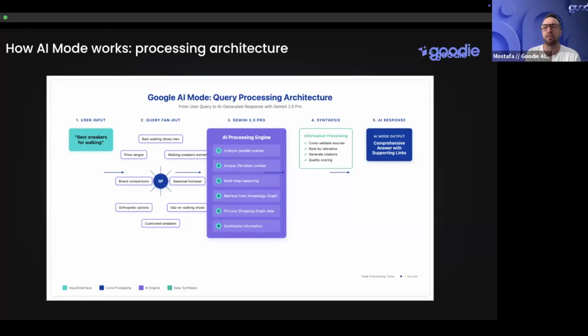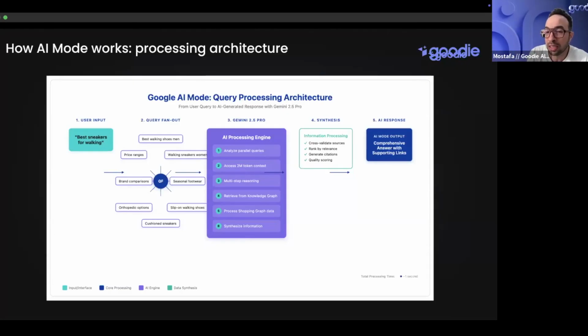And then we have what we call query fan out, where essentially this query is being turned into subtopics. So you take a topic and you turn it into a bunch of subtopics, and then you start firing a bunch of searches on these respective topics. And this is what's unique, and this is a cutting edge technology that AI mode is using that we haven't seen before, particularly within the Google ecosystem. So you can see here, it breaks that query into multiple queries, and then once it's done with the searches, Gemini Pro, essentially Gemini 2.5, is synthesizing the data, all the results that are being shown, and bringing you this information.